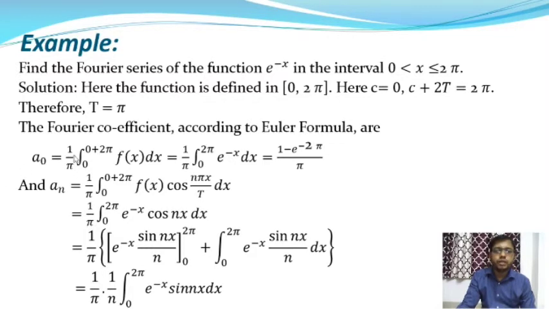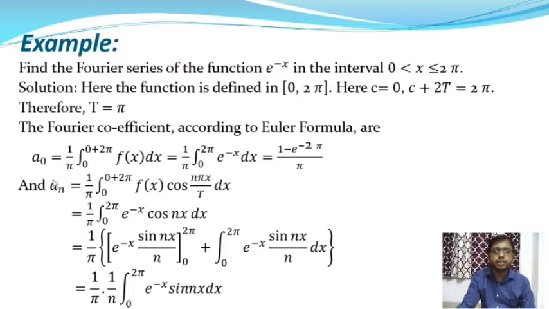So a0 is equal to (1/π) ∫ from 0 to 0+2π of f(x) dx. In that case the function f(x) is equal to e^(−x). So this reduces to (1/π) ∫ from 0 to 2π of e^(−x) dx. Okay, and after integrating and putting in the values 2π and 0, we get the coefficient a0, and it will be (1 − e^(−2π))/π.